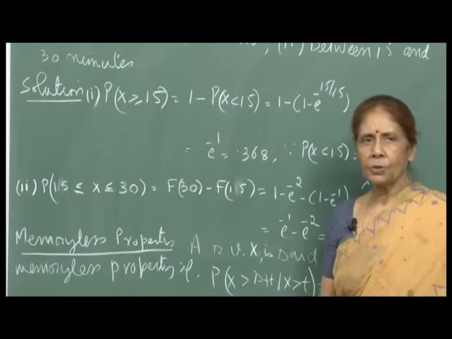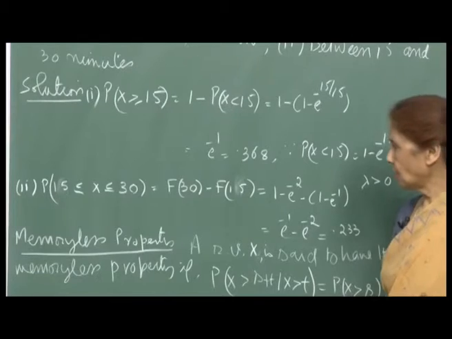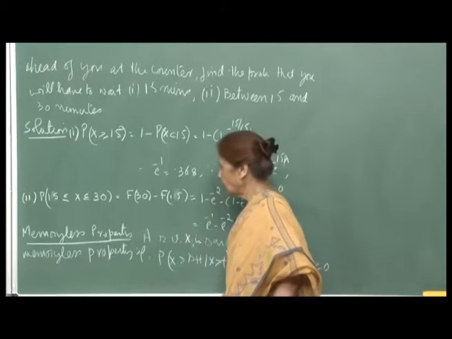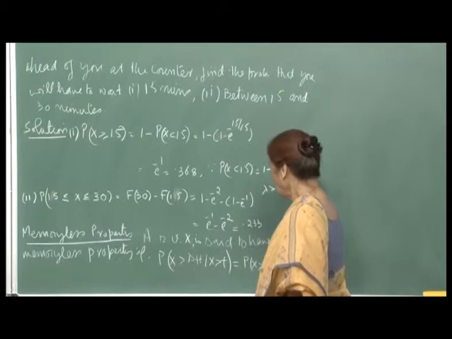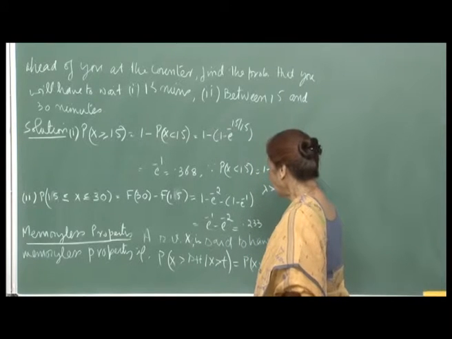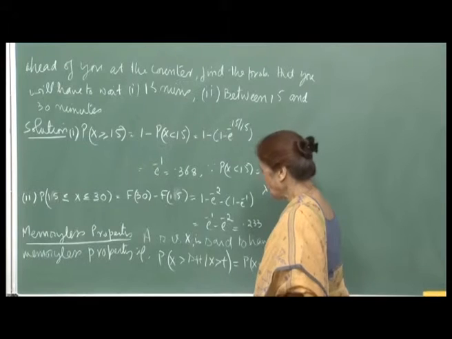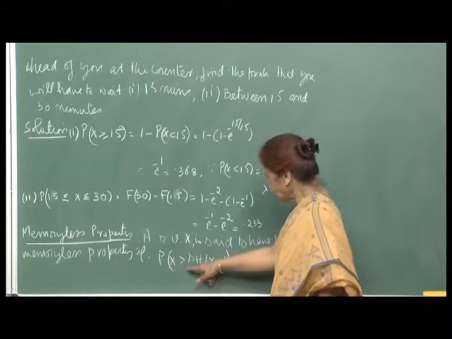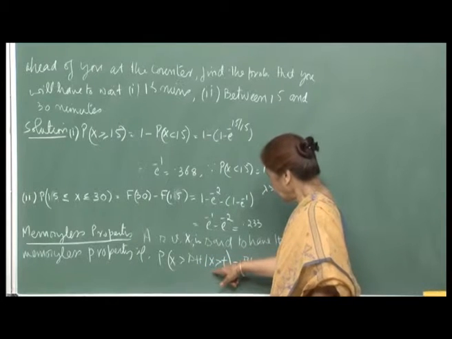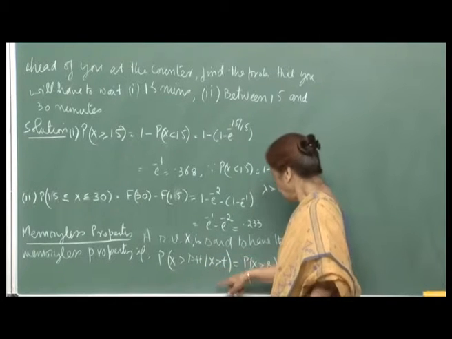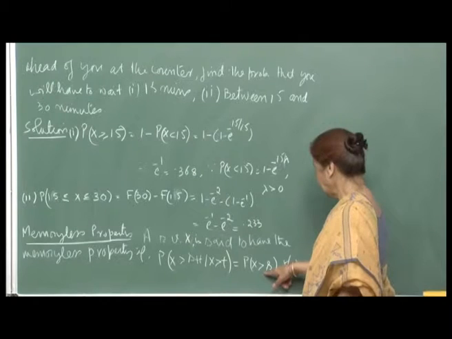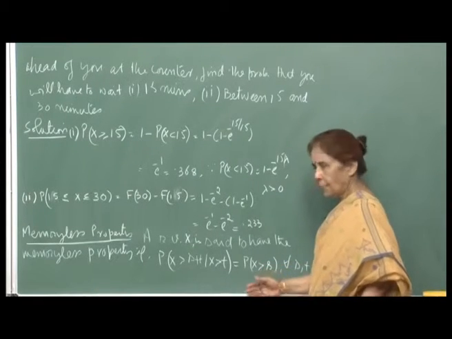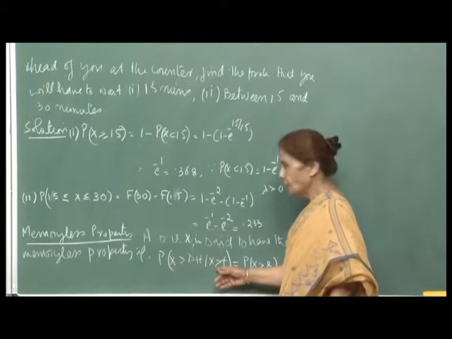Now, I want to show you another important property of the exponential distribution. So, first of all, we will talk about the memoryless property, and we say that a random variable x is said to have the memoryless property if probability x greater than s plus t, given that x is already greater than t, is equal to probability x greater than s for all non-negative s and t, which means that it does not matter how long you have already waited.